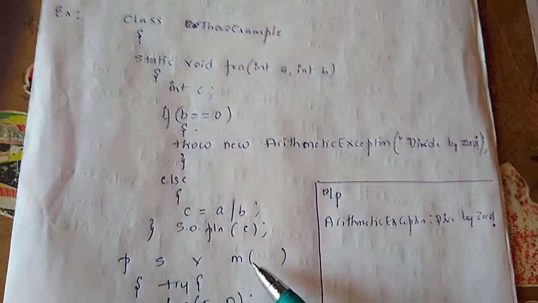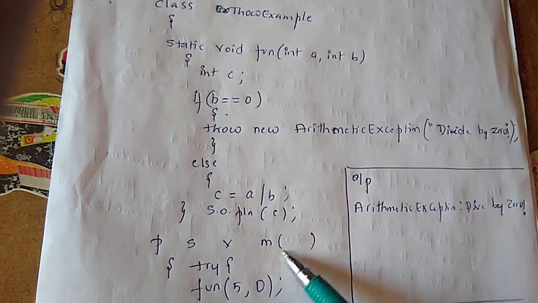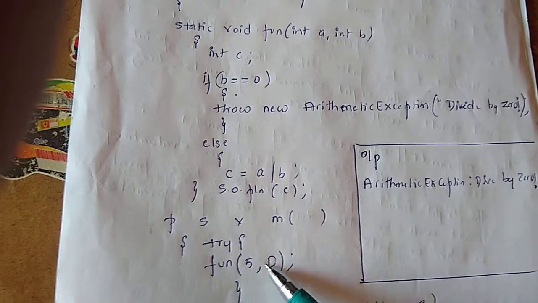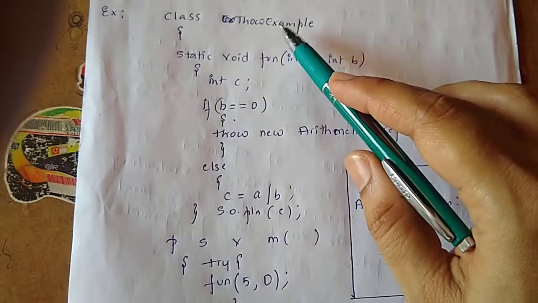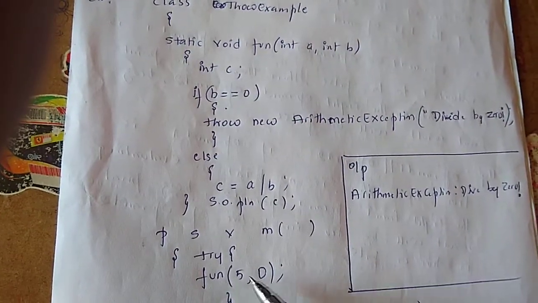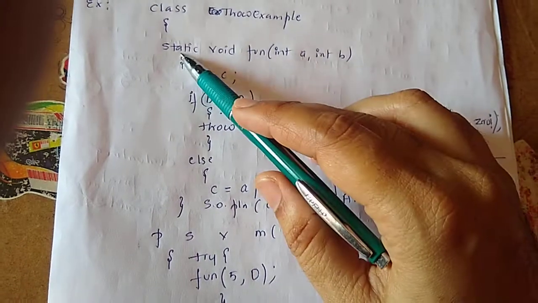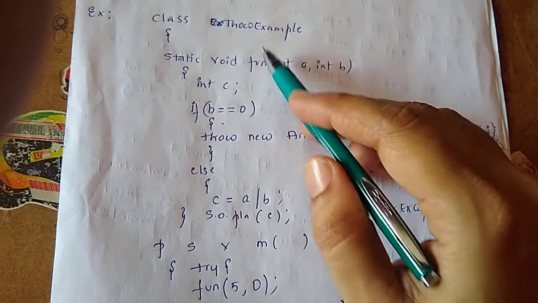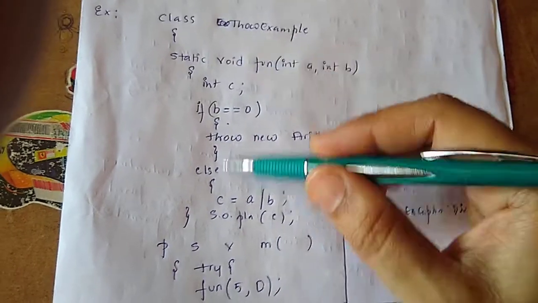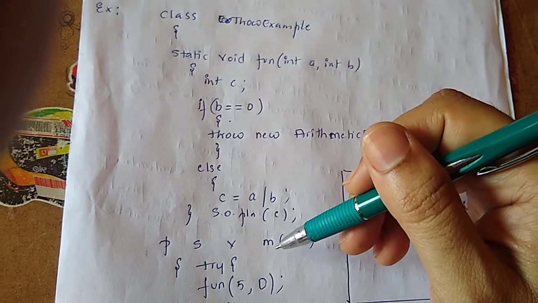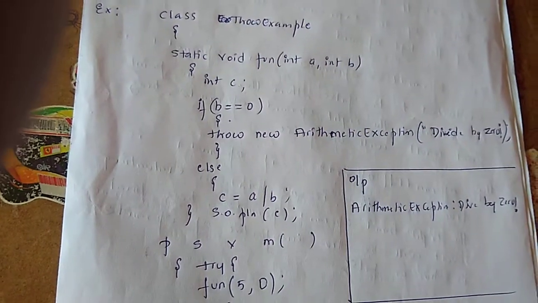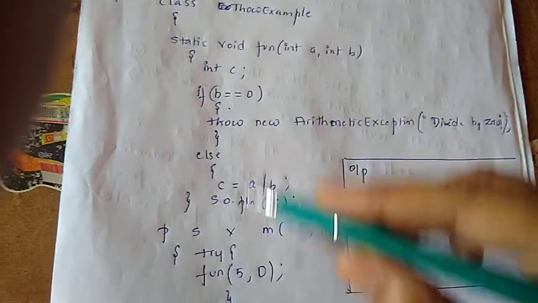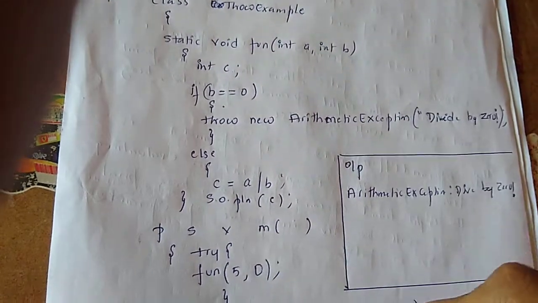In the same class there's a public static void main, where I'm calling the function. Just observe that in public static void main, I have not created an object of type ThrowExample; I'm writing fun directly. Why? Because the function is static. If a function is made static, it is at class level, so there is no need to create an object. It is accessed directly through the class name. Fun is a static function, therefore there is no need of creating an object.